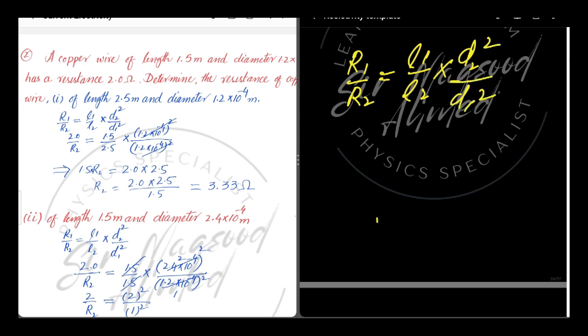So now we will use this formula. R1 over R2 is equal to L1 over L2 into D2 square over D1 square.